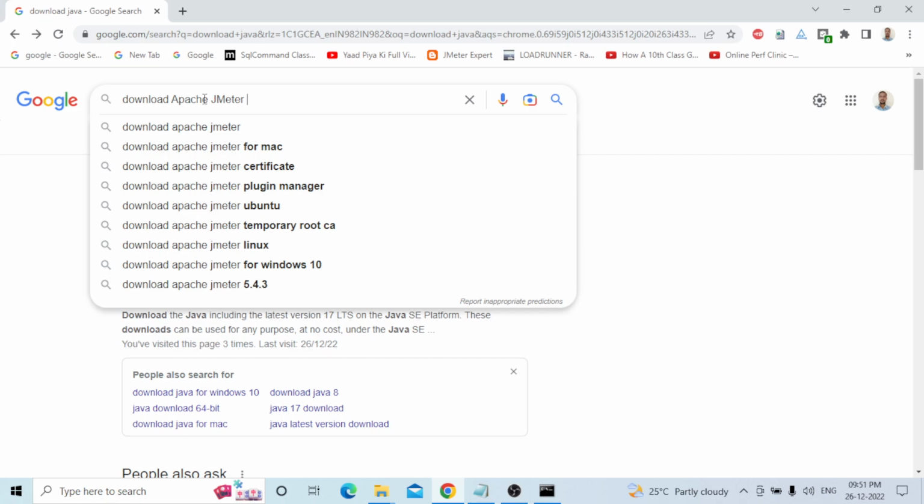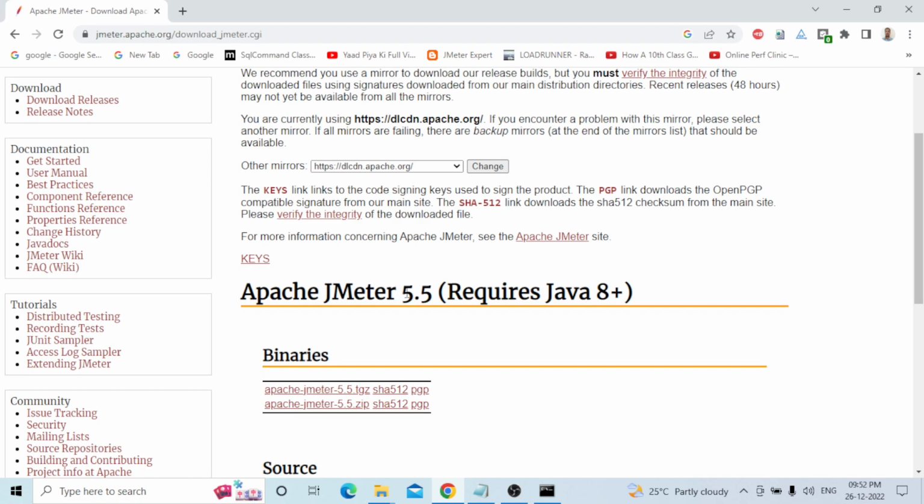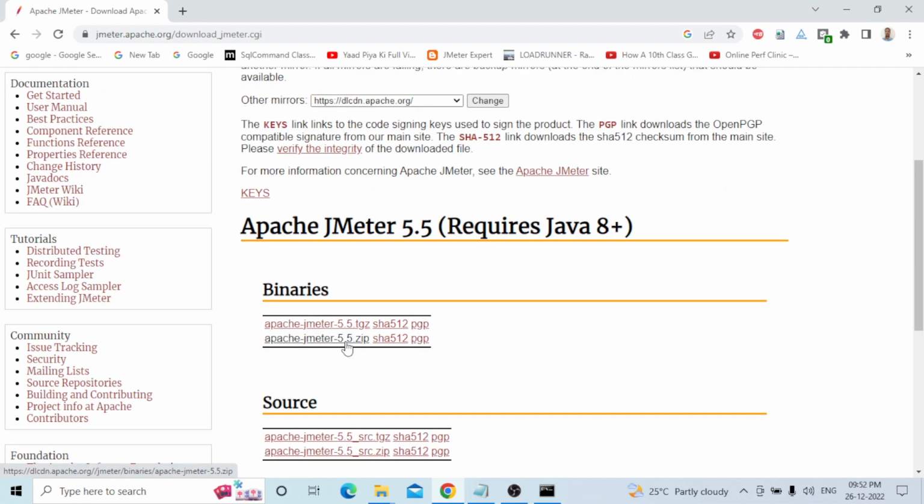You can see Apache JMeter 5.5 requires Java 8 plus, or 1.8 as you can call it. The latest version is 5.5. Which file do you need to download? This is a Windows computer, so you can download Apache JMeter 5.5.zip.